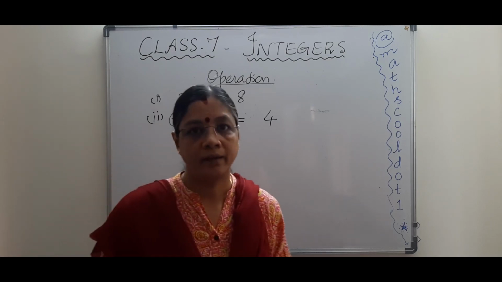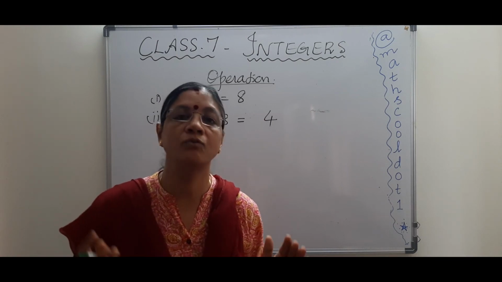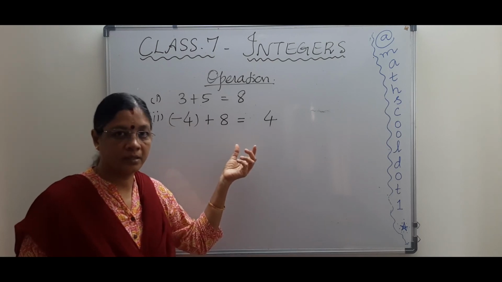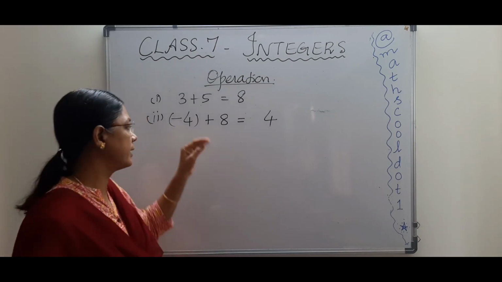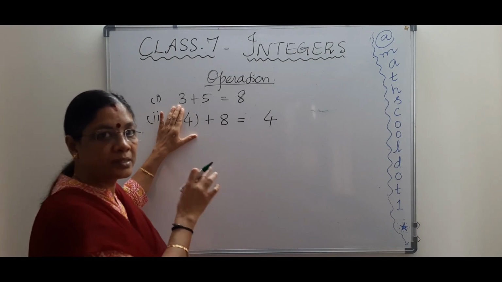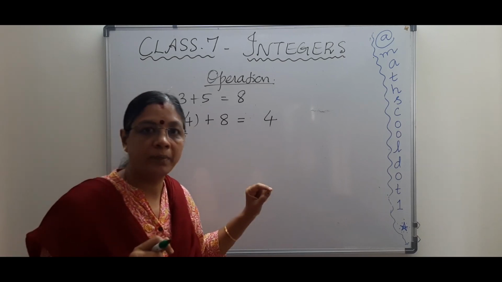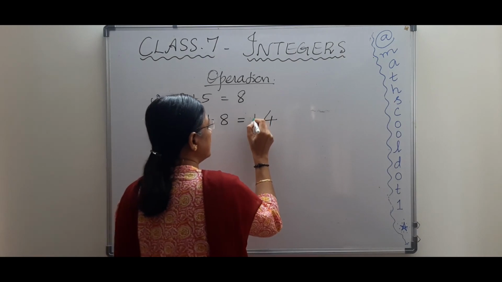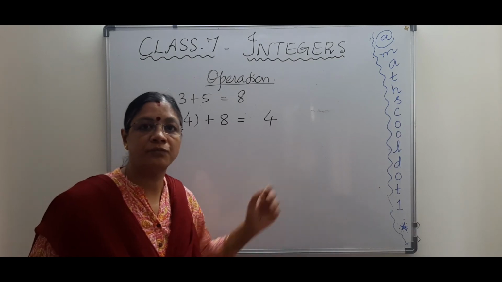And which is the greater number? You just see the number, not the sign. Which is greater, 8 or 4? 8 is greater, isn't it? I'm not saying it is greater because it is plus 8 and the other is minus 4. No, it is not like that. You forget about the sign. Without the sign, 8 is the greater number. So the sign of 8 is the plus sign, isn't it? So the answer is plus 4. Now, you need not write the plus here, but you can write plus 4. So plus 4 is your answer.